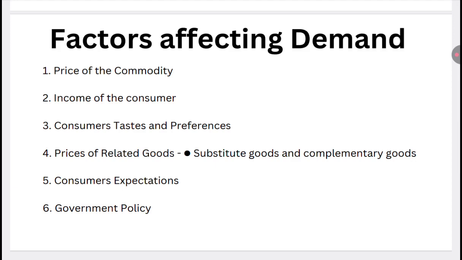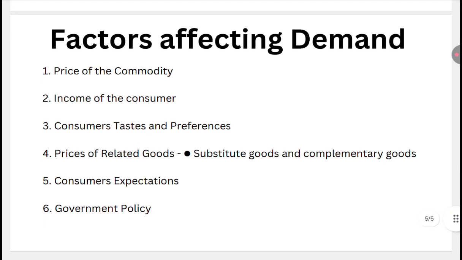We can say that related goods can be categorized into two types: substitute and complementary. Substitute goods are those goods which satisfy the same type of need, hence one can be used in place of another. For example, tea and coffee are the best example. If the price of tea rises, the demand for coffee will generally rise. Why? Because the price of tea is rising, people will shift their choices from tea to coffee, because both fulfil the same utility, as they are both made from milk,